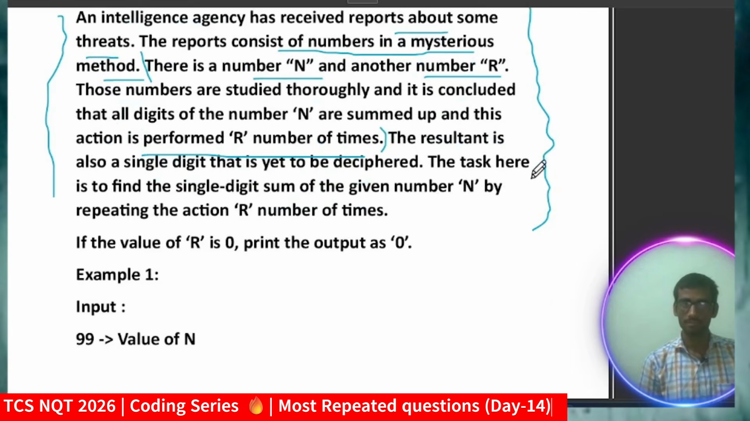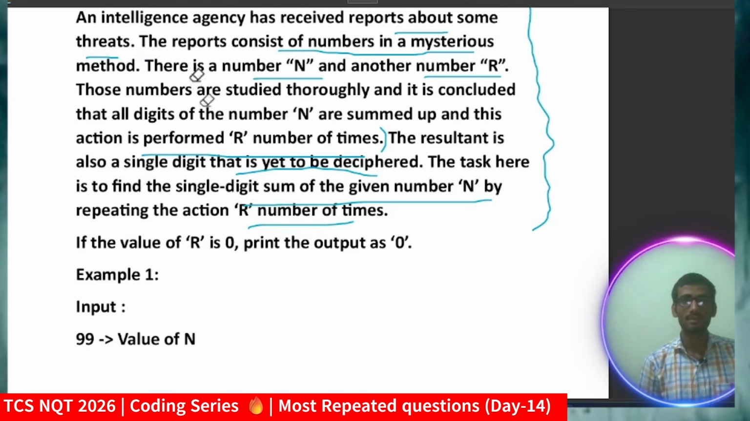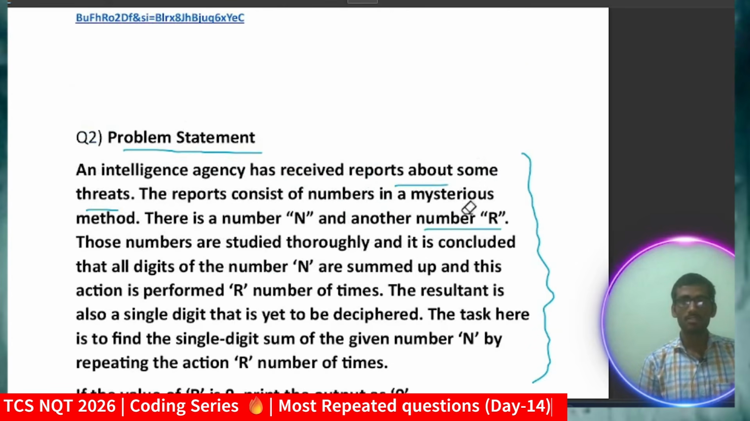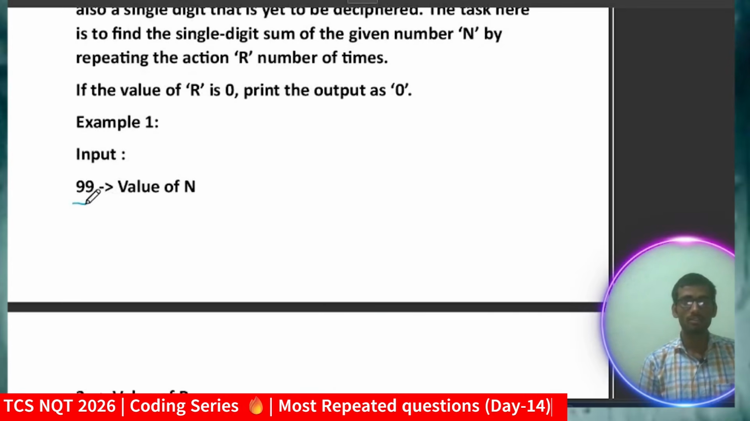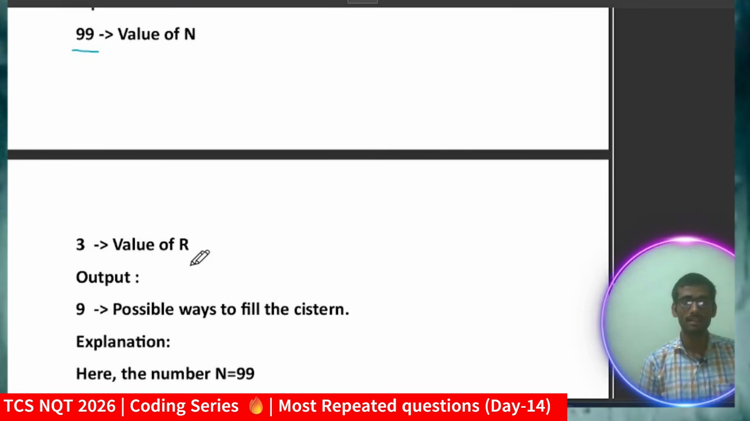The resultant is also a single digit that is yet to be deciphered, and the task here is to just find the single digit sum of the given number n by repeating the action r number of times. So simply you have to do the action r number of times and just count the resultant. Okay, so let me give you the example, then it will be quite clear to you. For example, the value of n equal to 99, meaning I'm taking the input 99, and the value of r equal to 3.